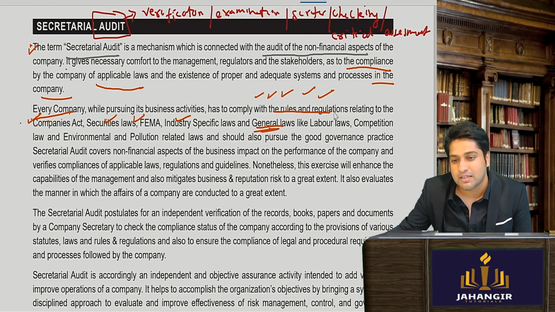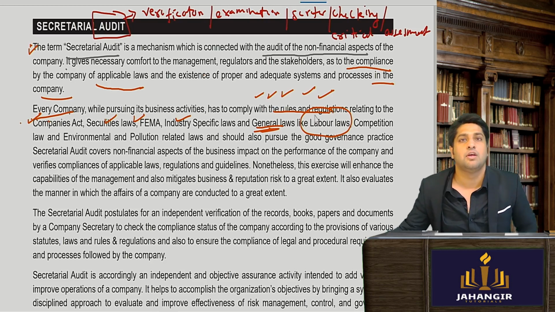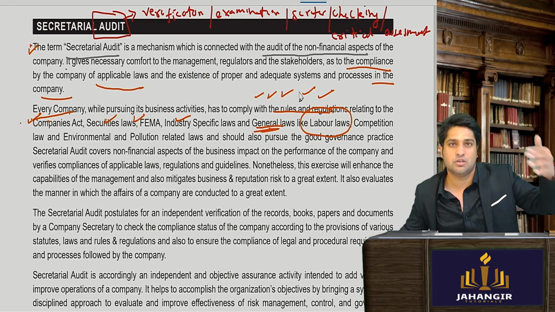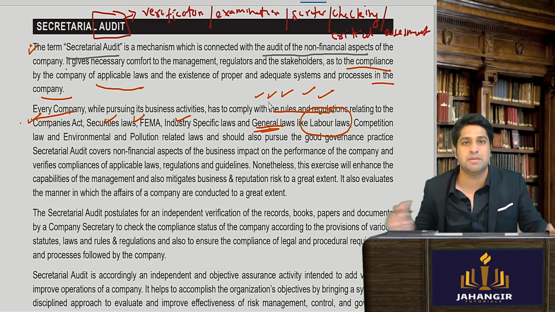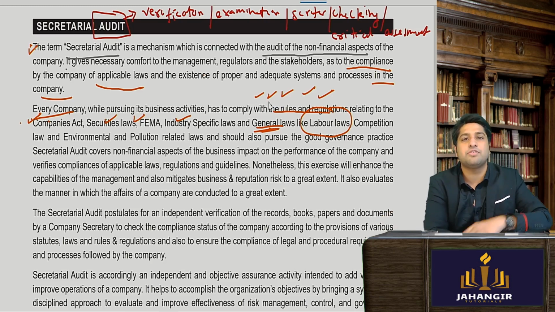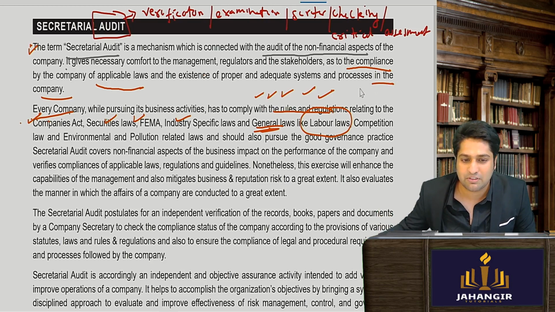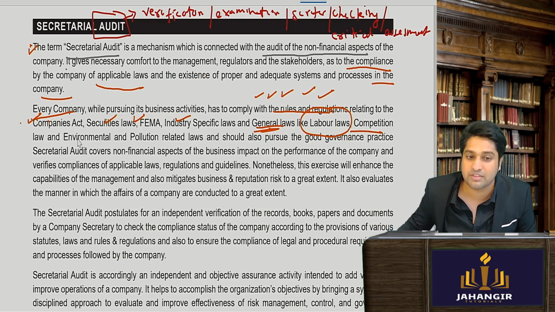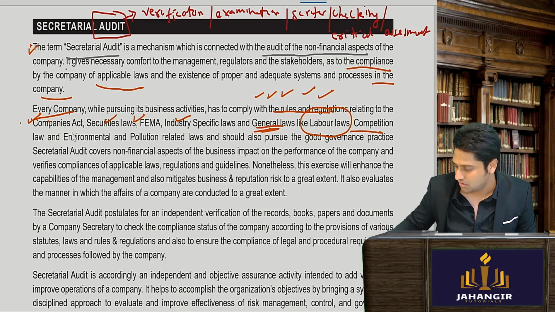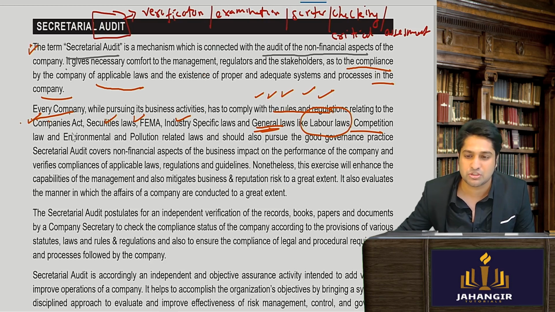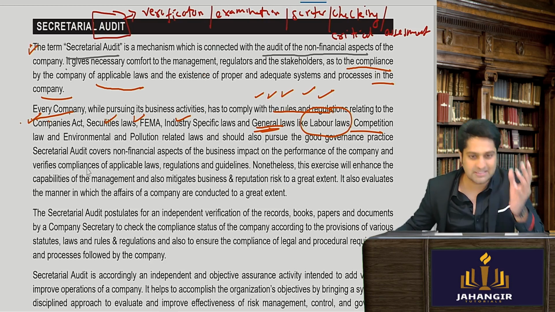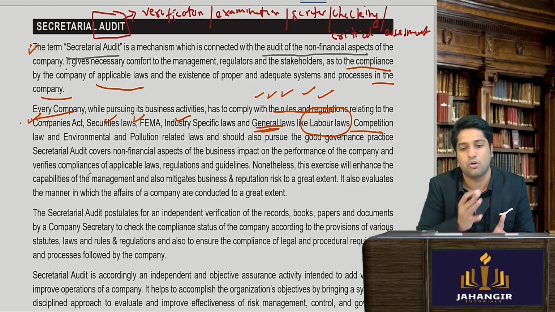Yes, sir. That means every company will have labor laws to comply with, your salary structure, taxes, PF, etc. So these are some of the general laws which are applicable to all companies. Even competition law gets triggered if they are doing mergers or amalgamation, and so on. So moving ahead, these are just stating that you have to follow everything.